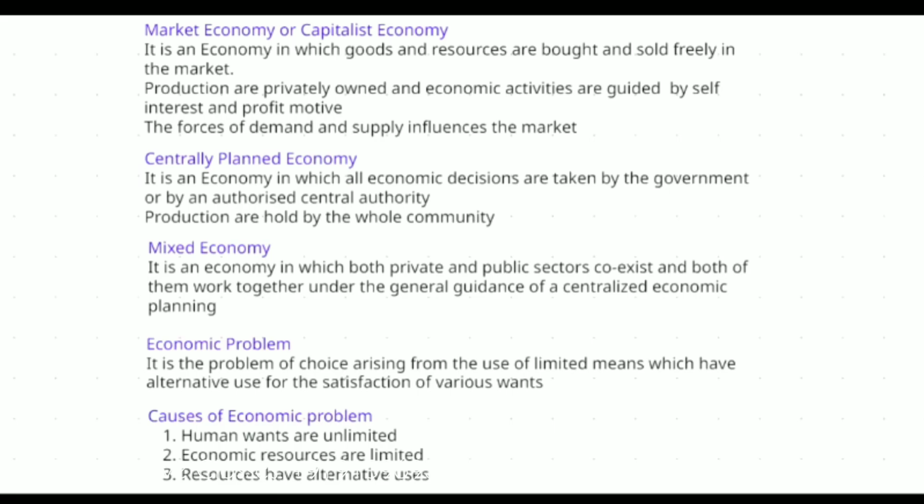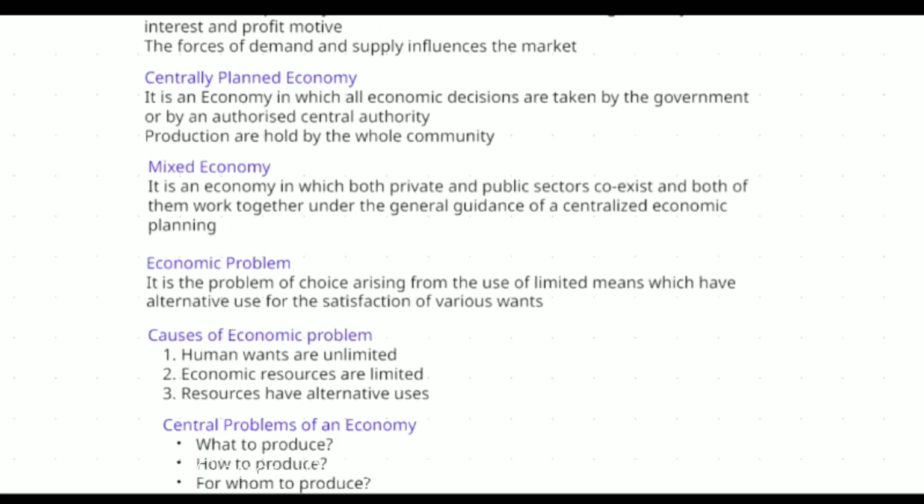Now, what is a mixed economy? It is a combination of both market economy and socialist economy. So the ratio may differ. For example, if we take transportation, road transport of our Tamil Nadu government, we have private buses. We can see private buses running as well as government buses running.